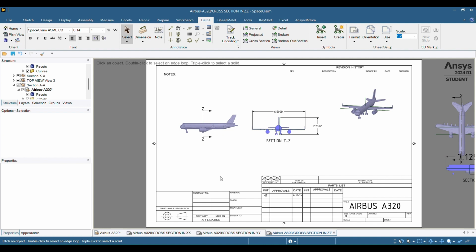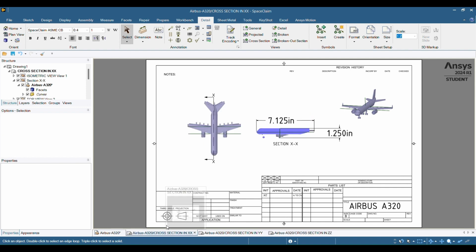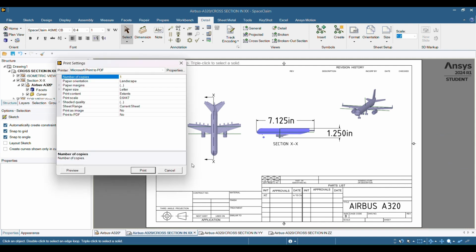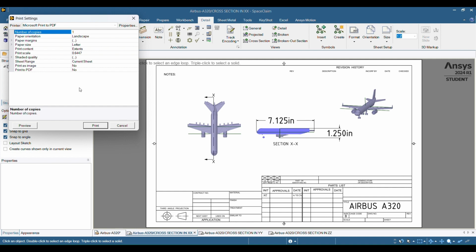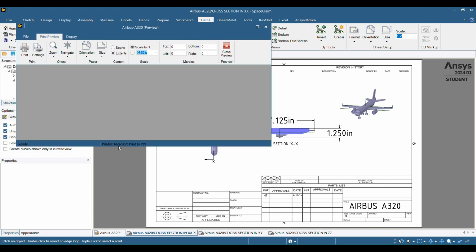All right, so the final thing is now you can take snippets of these or create PDFs. So on your keyboard, hit Control P, or you can actually go to File and hit Print. Same thing. Notice how it says Print to PDF says no by default. Click on the drop down menu, click Yes, the preview.